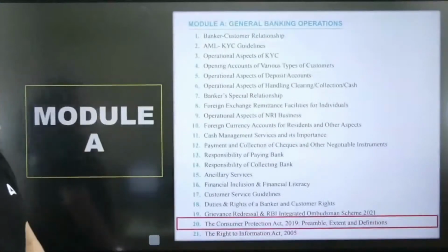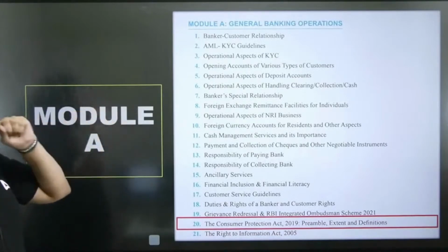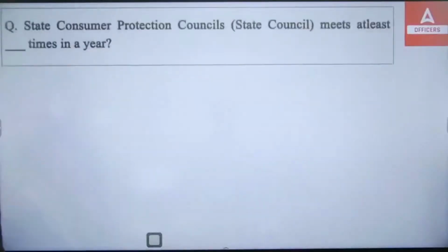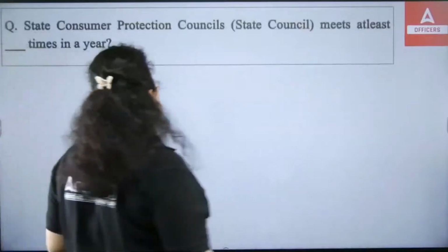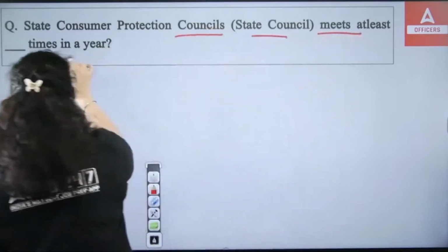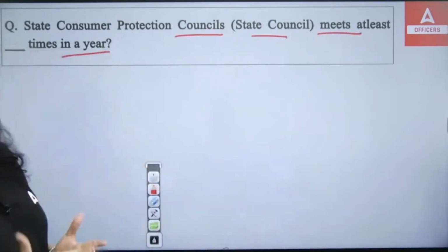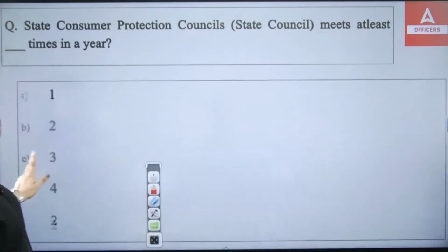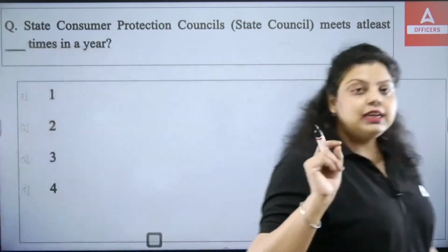In this particular session, we are going to cover Module A, second last unit, that is the Consumer Protection Act 2019. So the COPRA Act we are going to discuss today. So what this act is, what questions can be asked from this particular chapter. So let us start with the first question, that is talking about the State Consumer Protection Council. The State Council meets at least dash times in a year. So in a particular year, how many times this particular council meets, that you have to answer. The options you have are 1 time, 2 times, 3 times or 4 times. So how many times does the State Consumer Protection Council meet at least in a financial year?